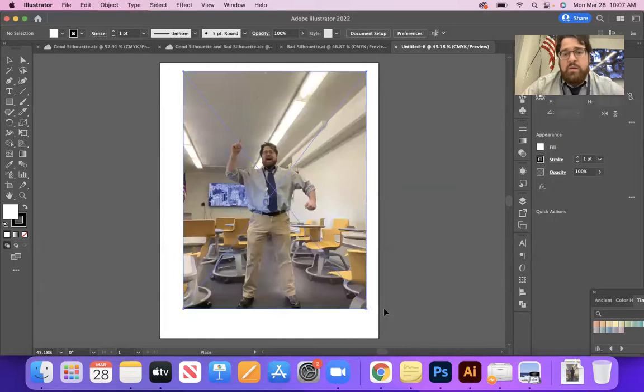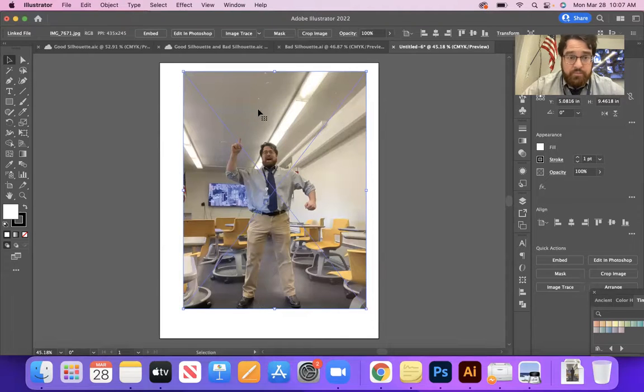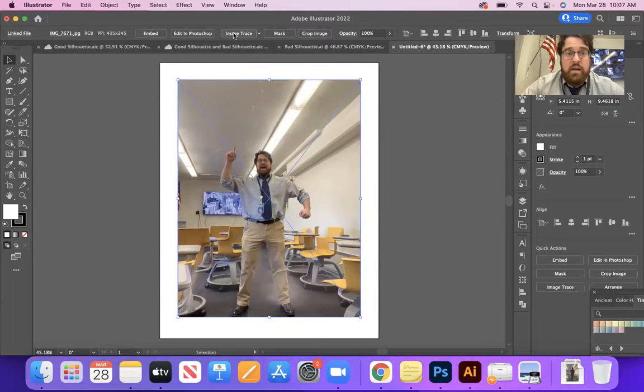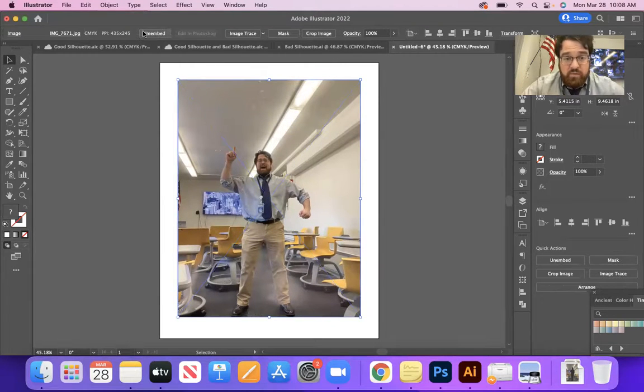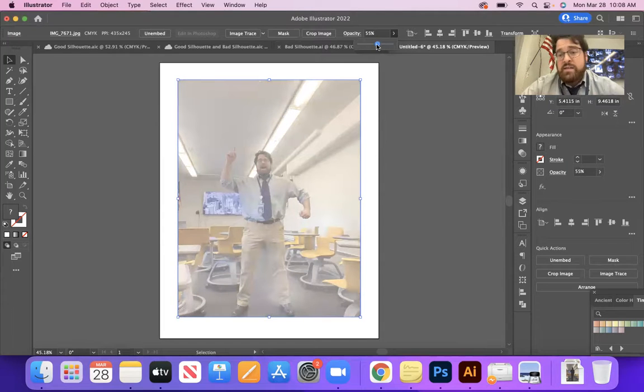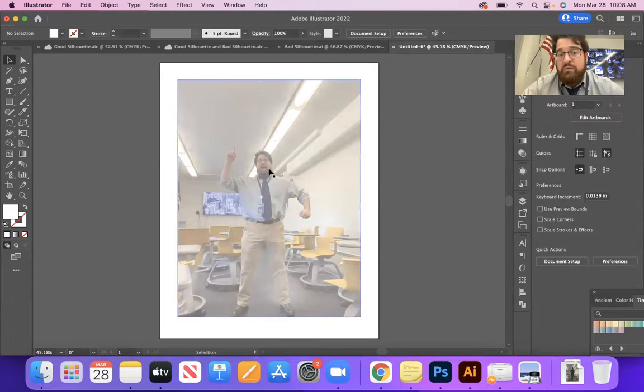Click and drag it to make it whatever size I want. All right, so I have this. I'm going to press Embed to fix it to the screen. Also, I'm going to look at my opacity here on the top. I'm going to make the opacity a little bit lighter so I can see my lines as I draw them. All right, so my photo is placed. I'm going to lock it to the screen.